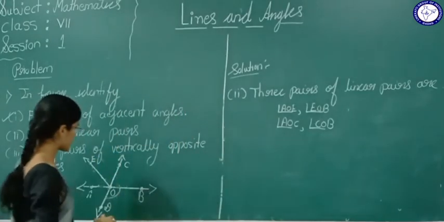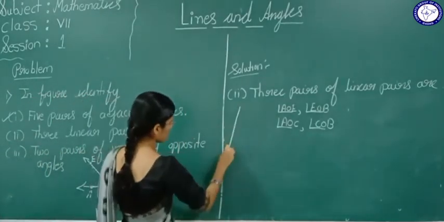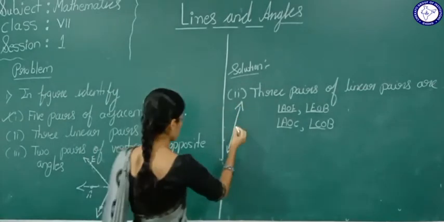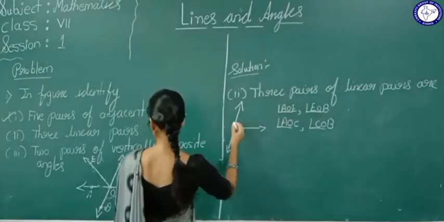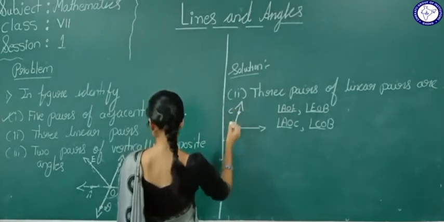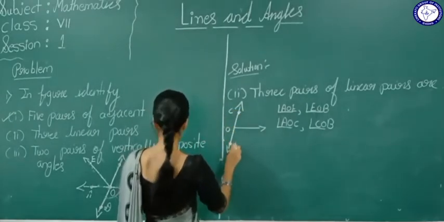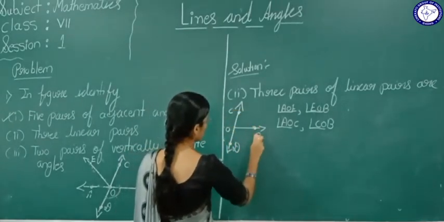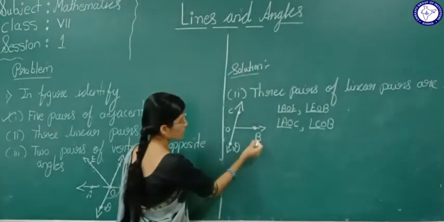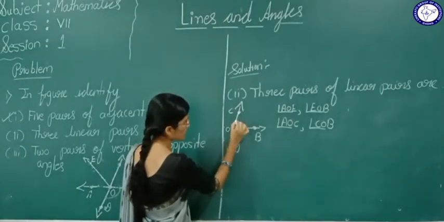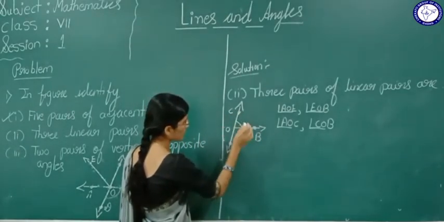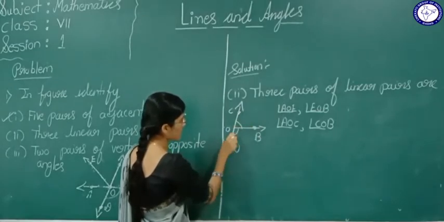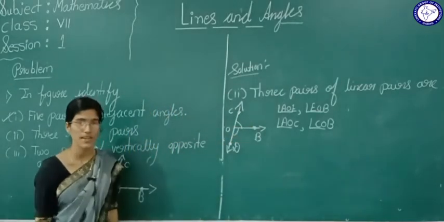Now see here students, see this part. Here C, O, D and here B. Now see here, angle COB and angle BOD are which kind of angles? Adjacent angles.